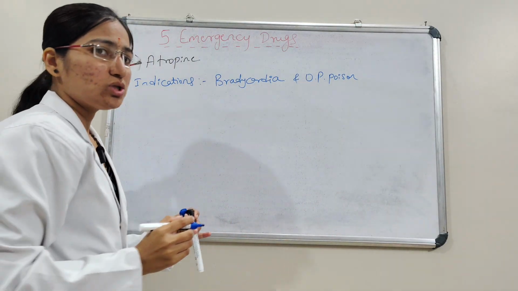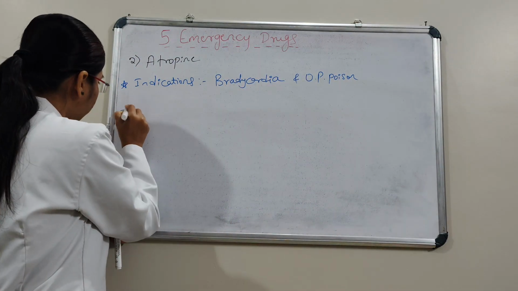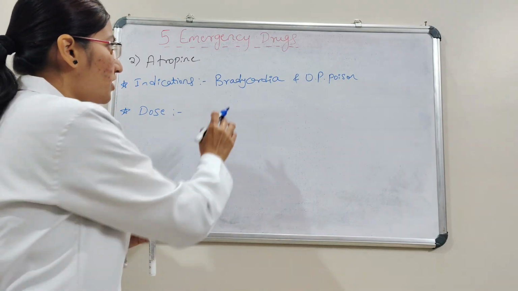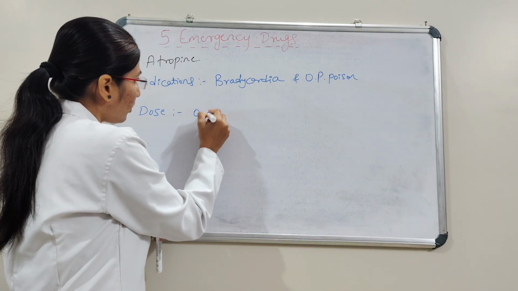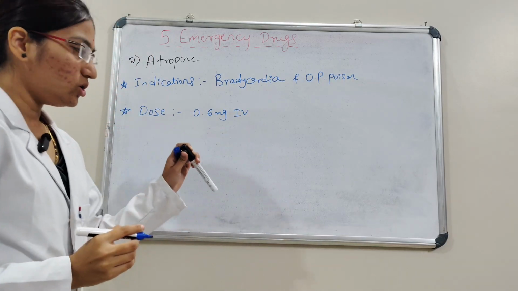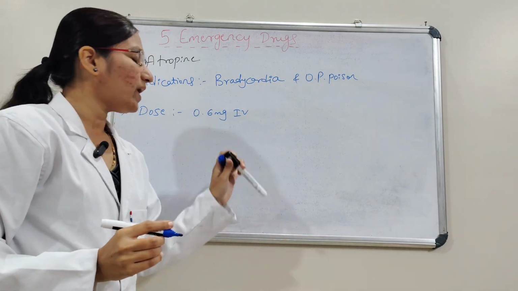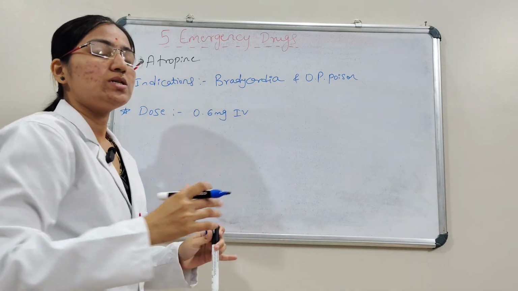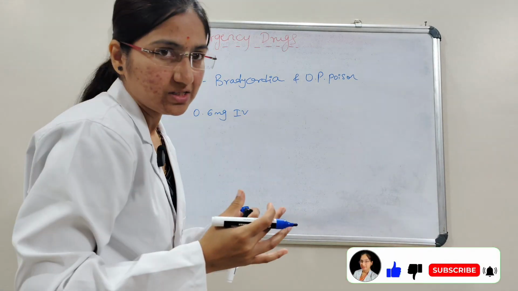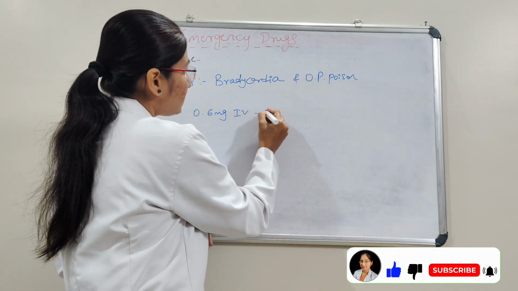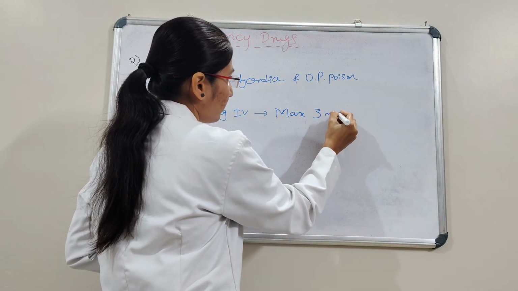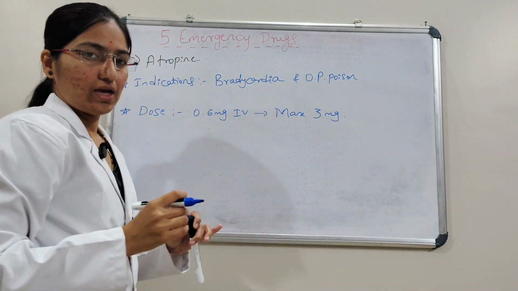The dose for bradycardia is 0.6 mg IV, and this has to be repeated every 3 to 5 minutes, but the maximum dose is 3 mg.